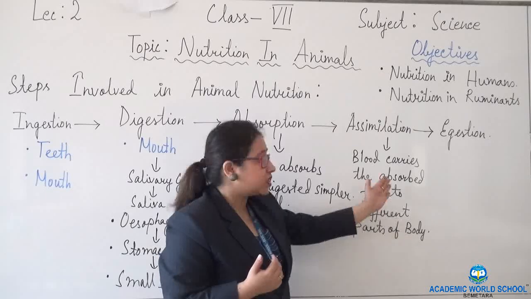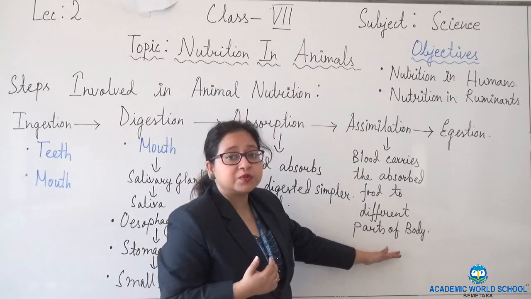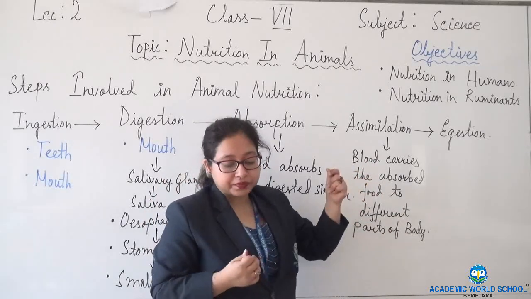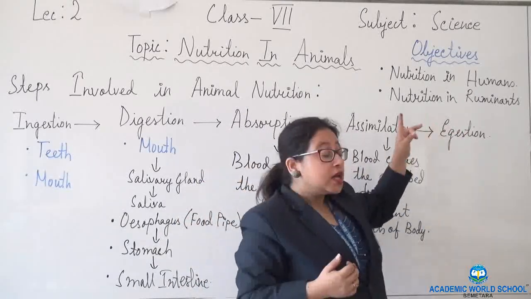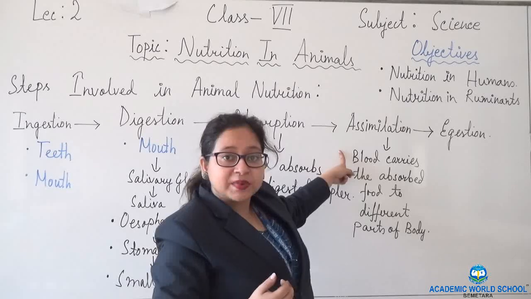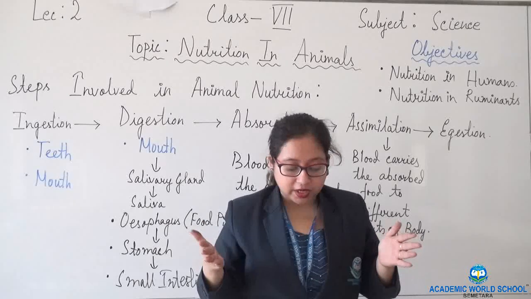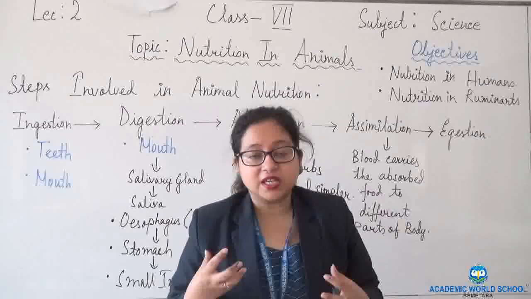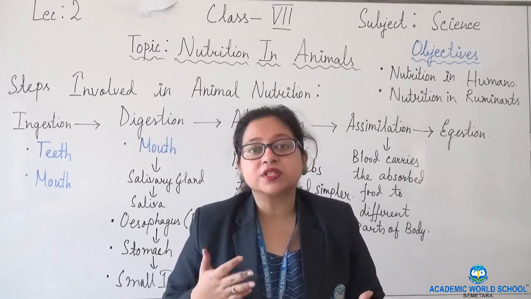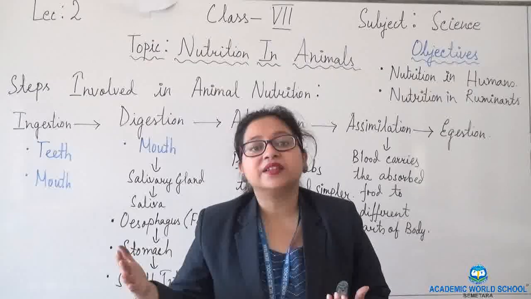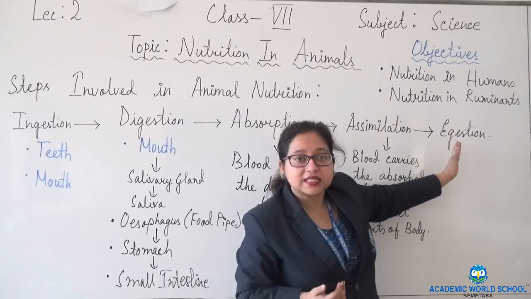Next comes assimilation, where the absorbed food is carried to different parts of the body with the help of blood. After assimilation comes egestion. Before that, what is the function of assimilation? As it is carrying the absorbed food to different parts of the body, this soluble food is providing energy to us, which is stored in our body for future use, and it provides energy and other nutrients to our body. Next comes the last step, that is egestion.